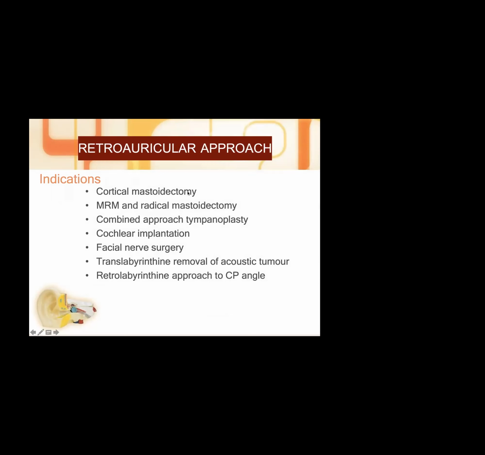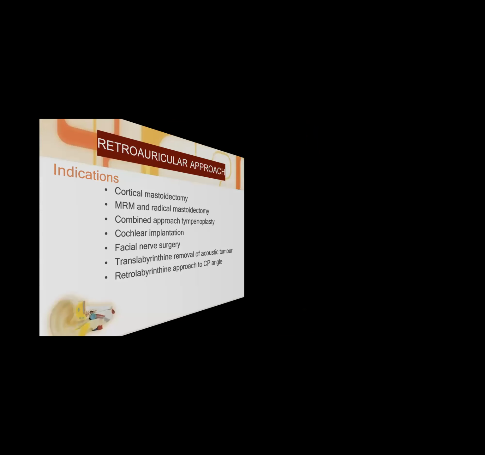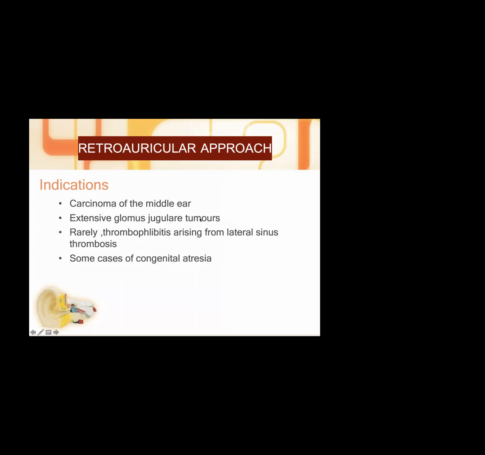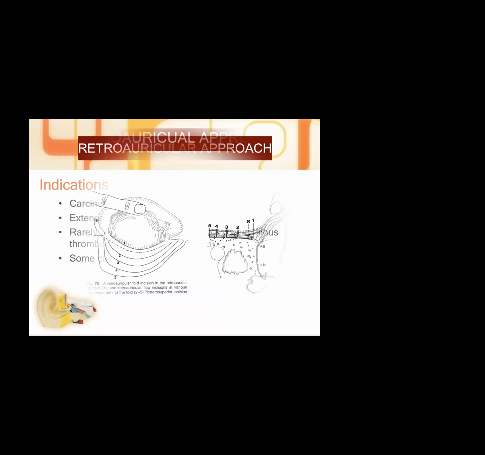Now we all know every surgery in the mastoid and middle ear can be done through retroauricular approaches. There is no exception. It covers all the surgeries we know: cortical mastoidectomy, modified radical mastoidectomy, radical mastoidectomy, combined approach tympanotomy, higher end surgeries like cochlear implantation, facial nerve surgery, labyrinthectomy, removal of acoustic tumor, retrolabyrinthine approach to CP angle, carcinoma of middle ear, extensive glomus tumors, and thrombophlebitis arising from lateral sinus thrombosis, everything. And in some cases of congenital atresia, where an endoral approach is not possible, we can also use retroauricular approaches.